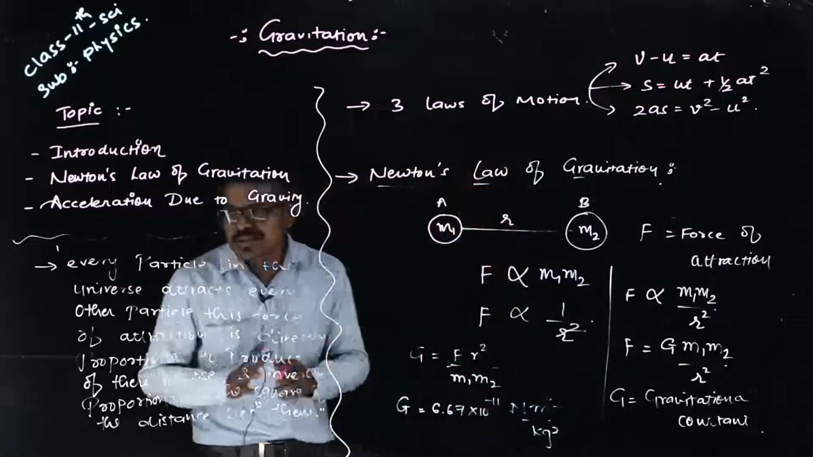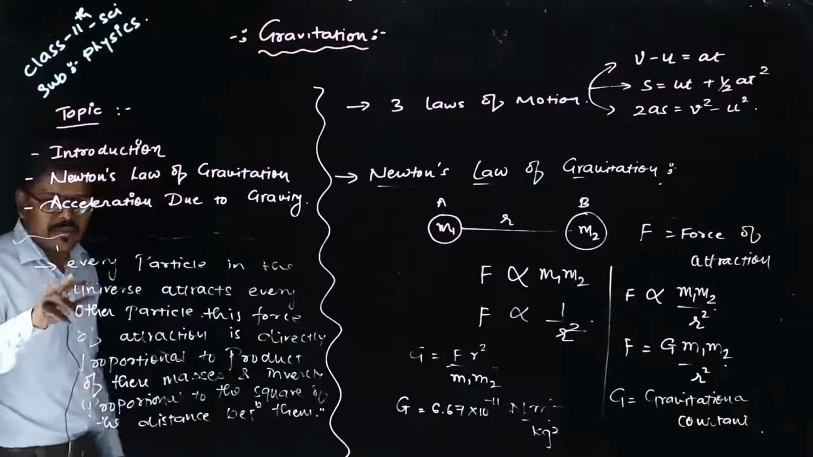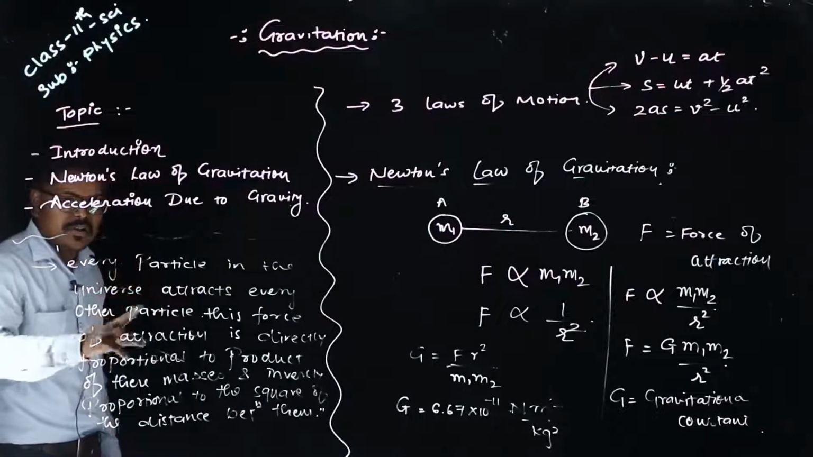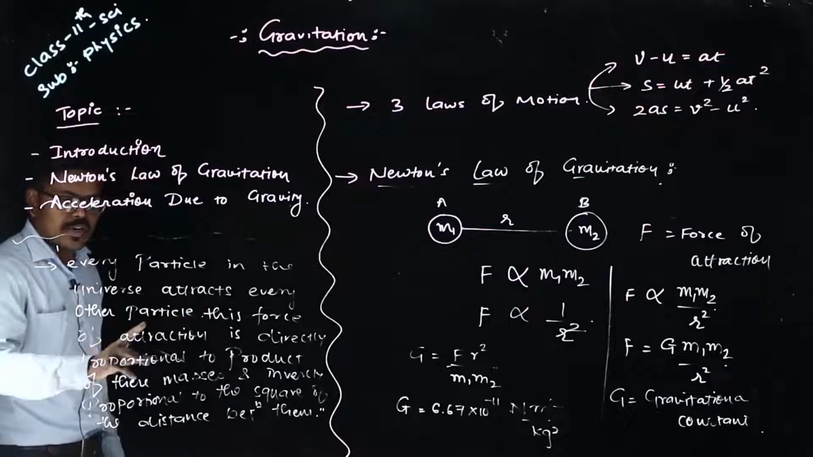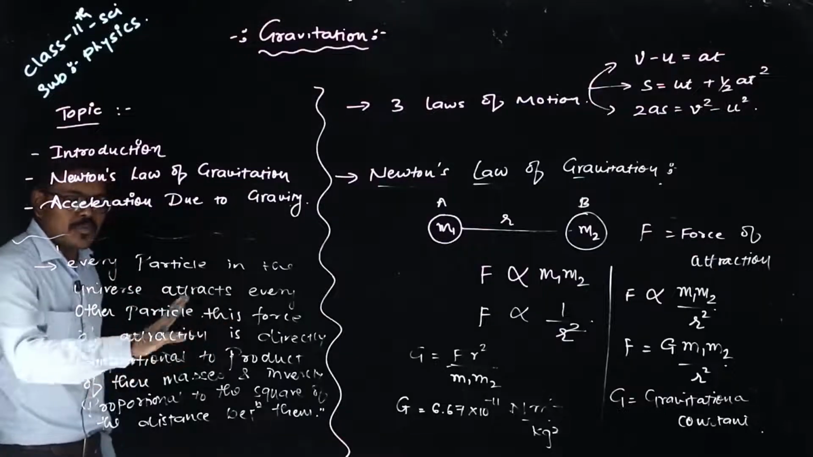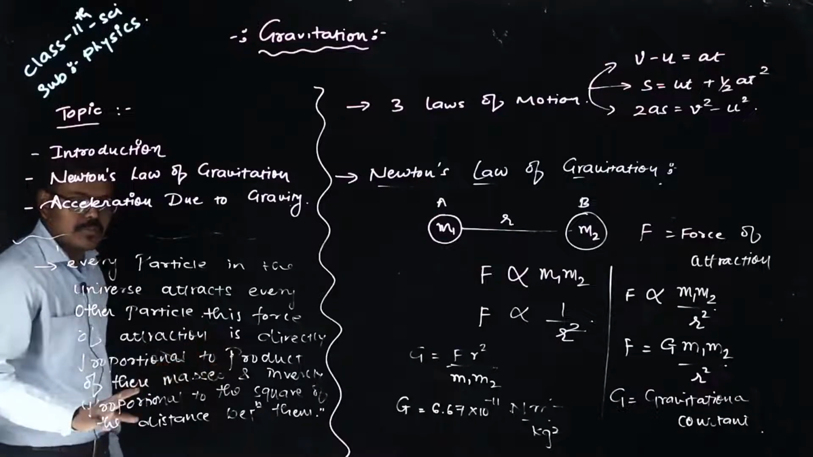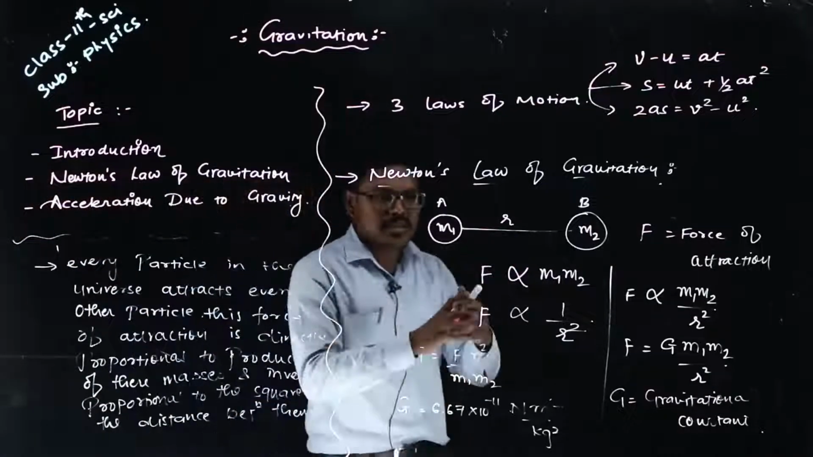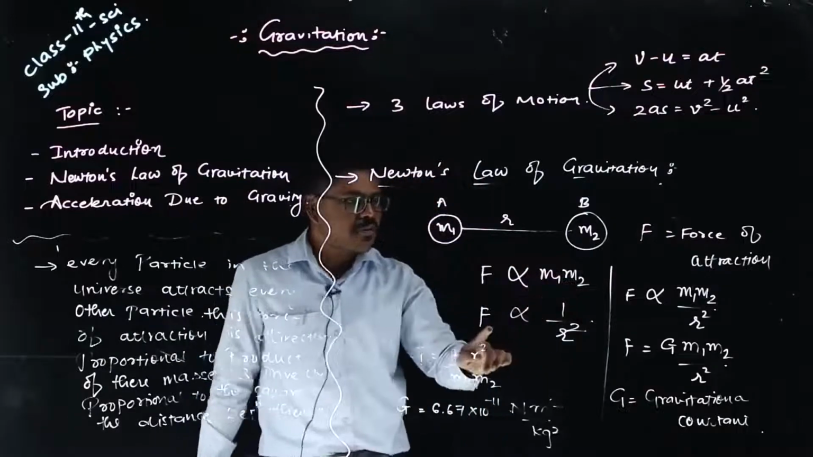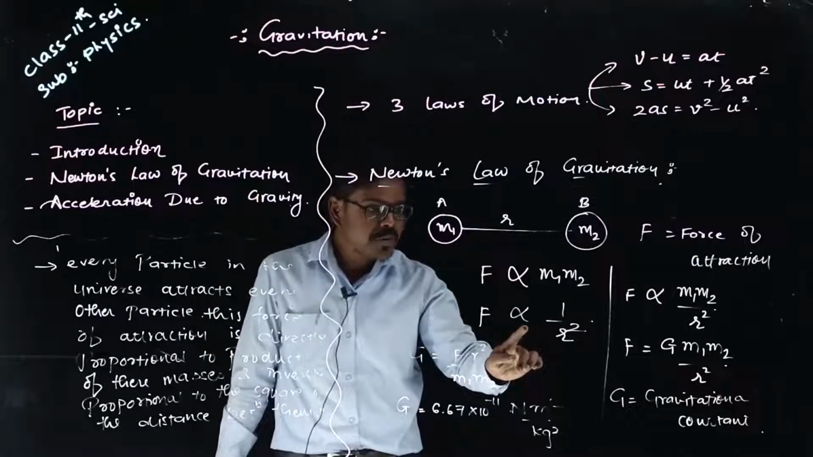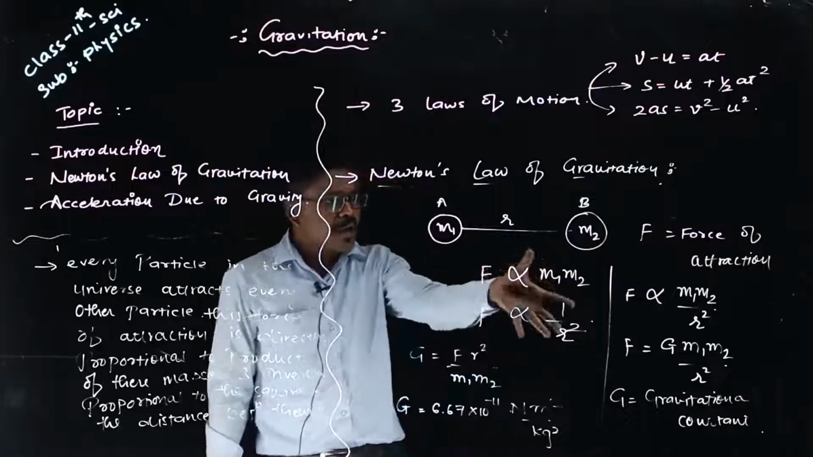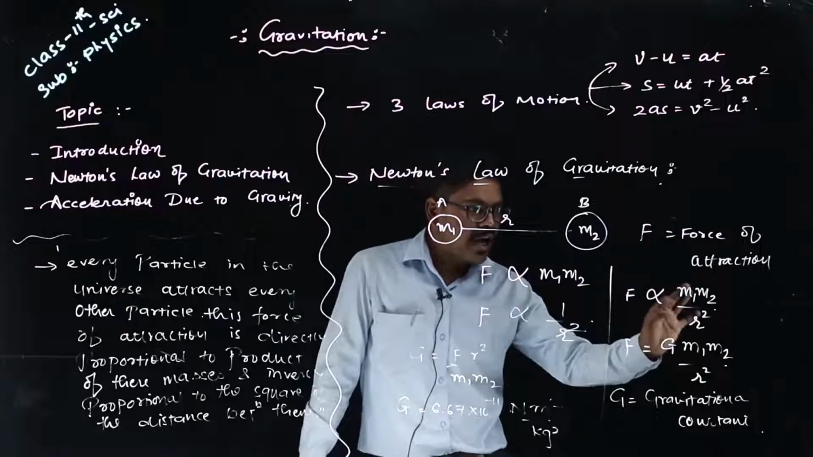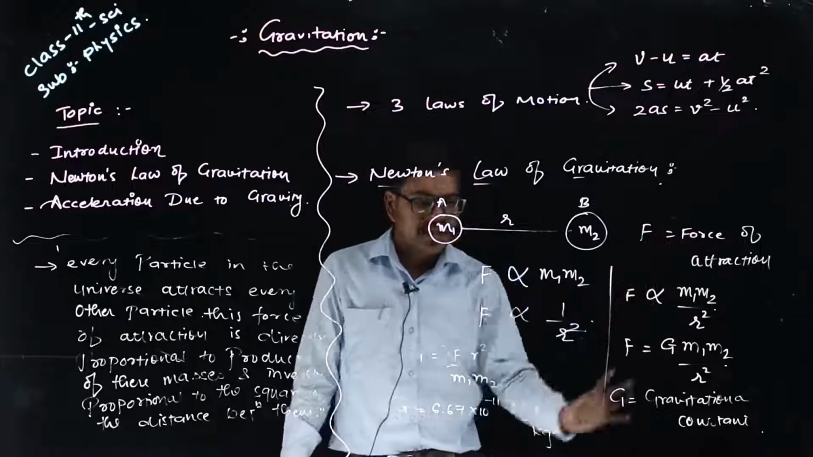What are its statements? Let's revise one more time. Every particle in the universe attracts every other particle. This force of attraction is directly proportional to the product of their masses and inversely proportional to the square of the distance between them. Let's understand this: F is proportional to m1 m2, F is proportional to 1 upon r square, and when we compile these two, we get F is proportional to m1 m2 upon r square, where F is the force of attraction.